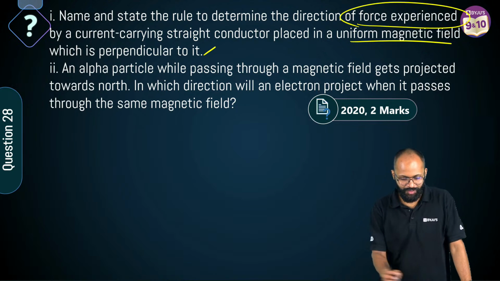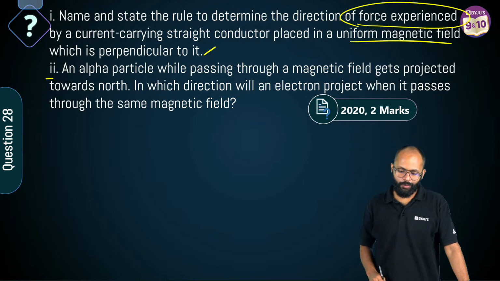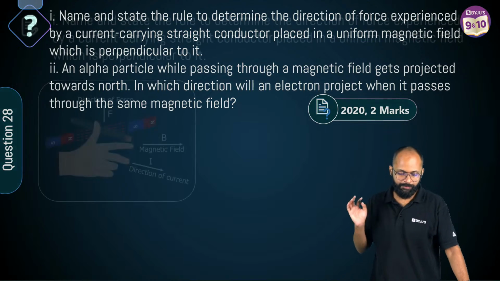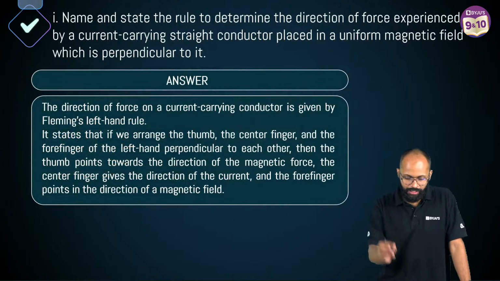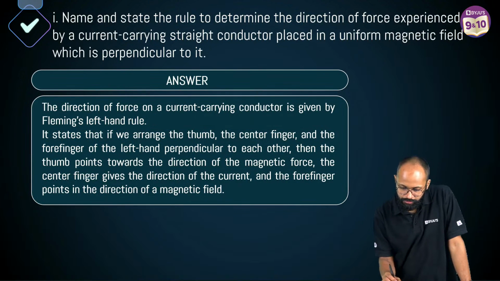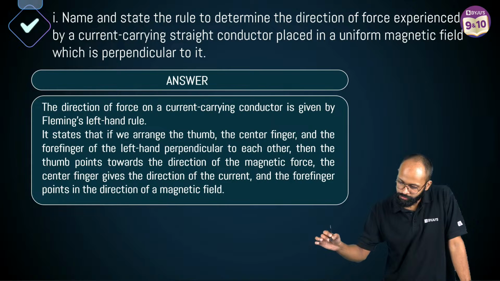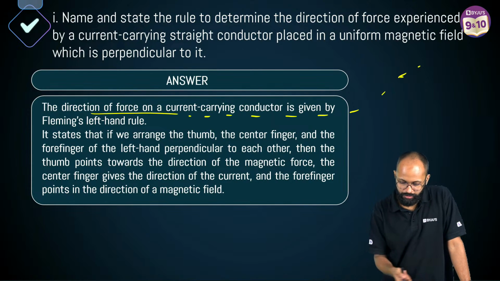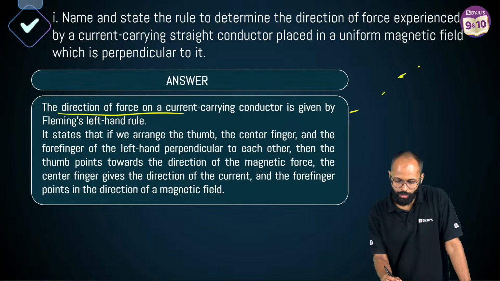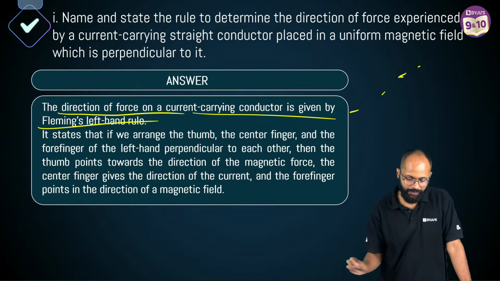Good, nice. Second: an alpha particle while passing through a magnetic field gets projected towards north. Second is good, let's do the first one first. The first one, direction of force on a current carrying conductor is given by Fleming's left hand rule.